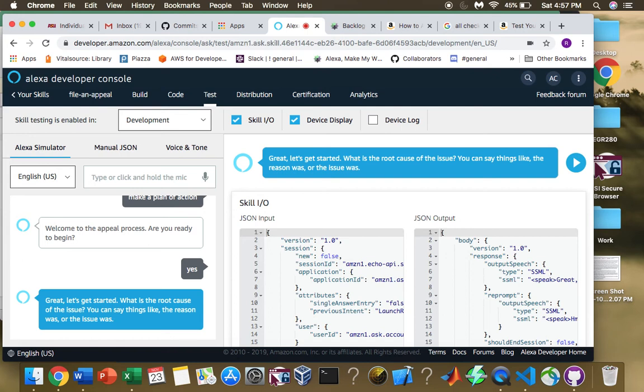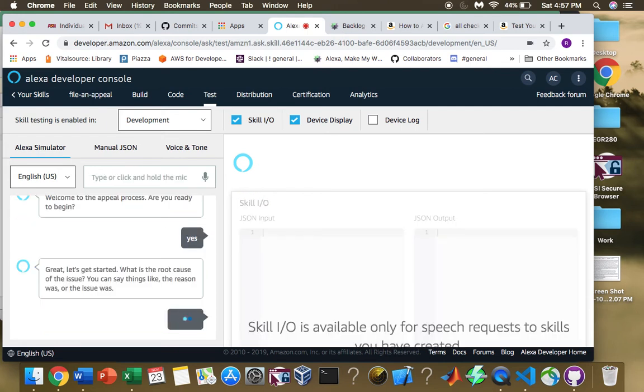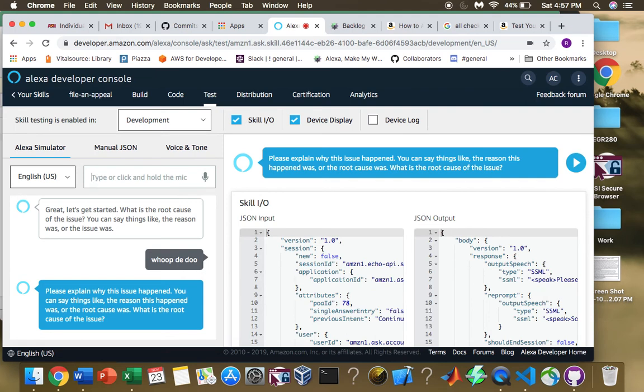So here I'll show the fallback and reprompt for random user input, which is actually a big deal because although the prompt there does tell a user how to respond, they still might say something random. So let's reply with whoop-de-doo. Please explain why this issue happened.